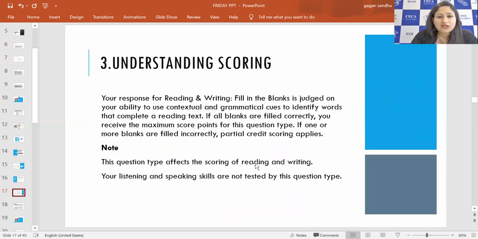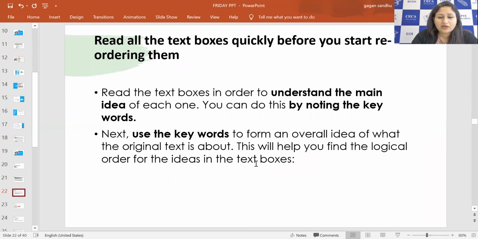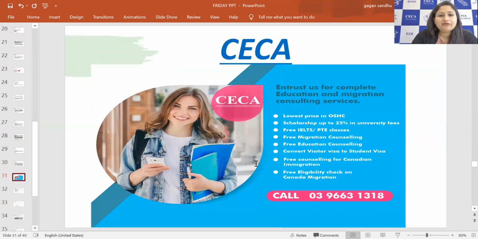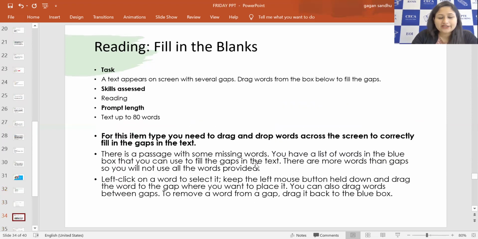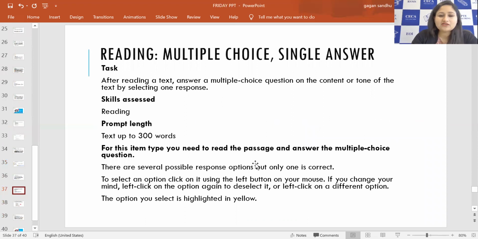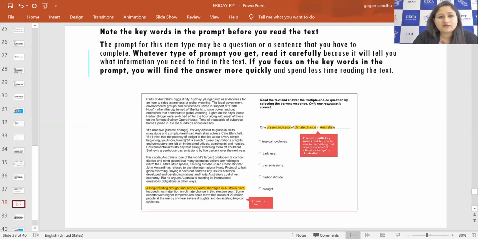And MCQ single answer is a bit different from this one, and a bit easier as well, because there we are selecting only one option. It is not like we are selecting multiple options, which makes things difficult for us. Here we are selecting only one response. Same, the reading skills will be assessed here, and the text will be up to 300 words, right?